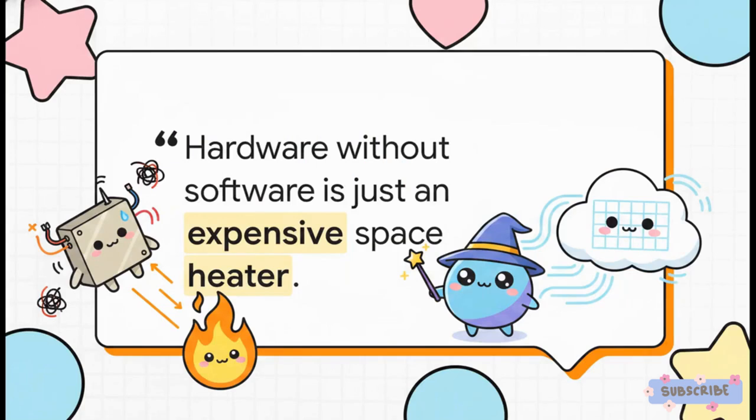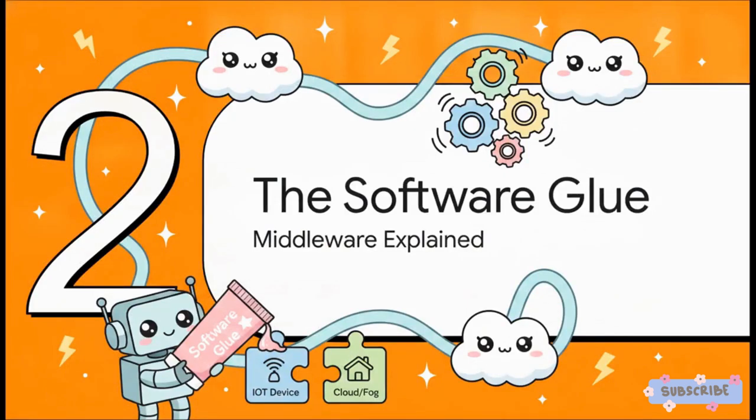So, the crucial point here is this. Hardware without software is really just an expensive space heater. Seriously. All those incredibly advanced physical edge devices are completely useless without a specialized translator sitting right in the middle, bridging the gap between that chaotic physical world and the organized digital cloud. Which brings us to part 2, middleware, the software glue.